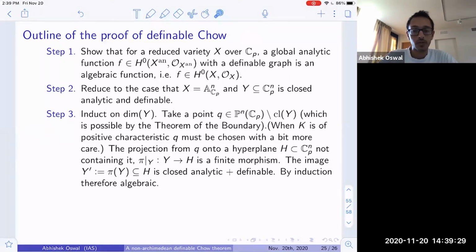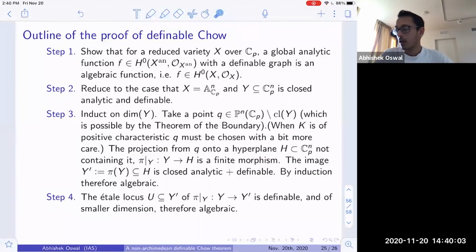And so the image of this morphism, Y' equals pi of Y inside H, is in fact a closed analytic subset of H. But at the same time, it's definable, because it's the linear projection of this definable set Y. So it's a closed analytic set, which is also definable in H. But now the dimension has dropped. So H is of smaller dimension than n. And so by induction, one gets that Y' must in fact also be algebraic. Right, and so we have this finite map now from Y to Y', with Y' being algebraic.